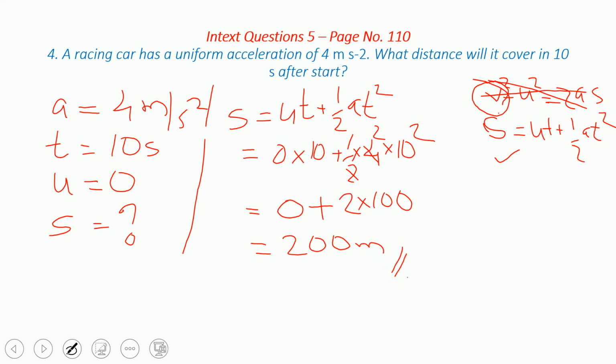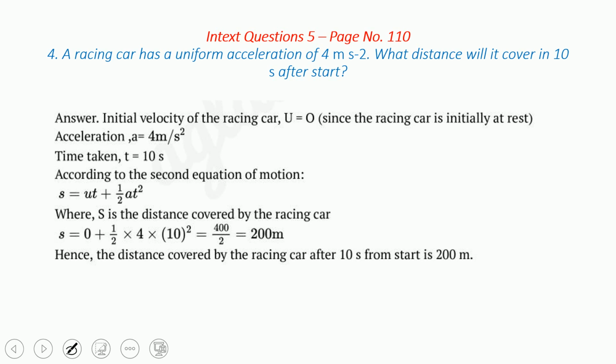Therefore the distance it covered in 10 seconds is equal to 200 meter. Easy? Sure? This is the distance covered by the racing car after 10 seconds.